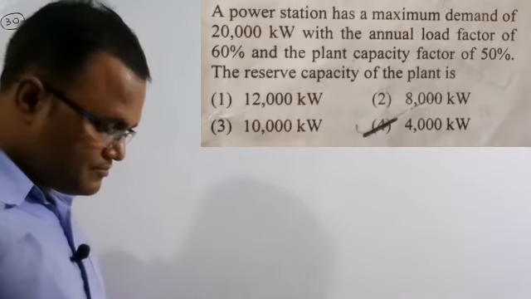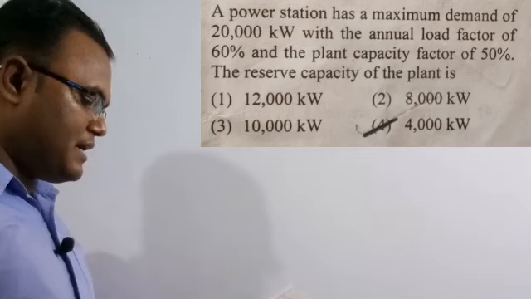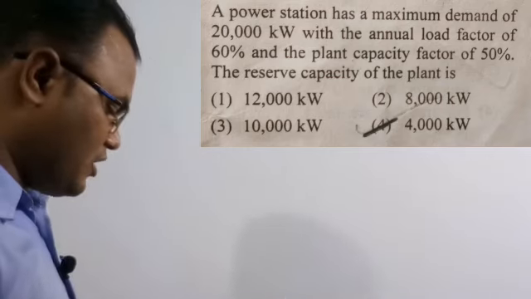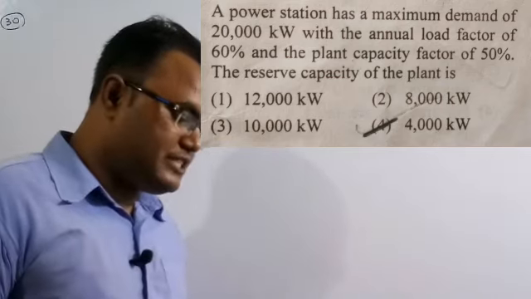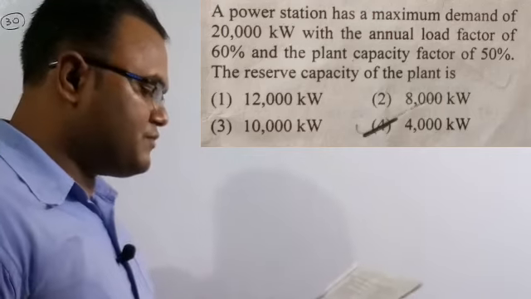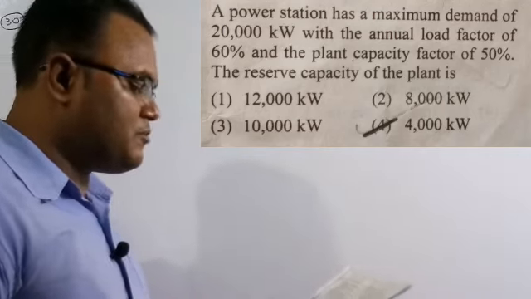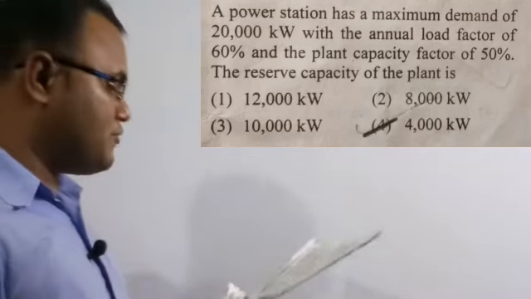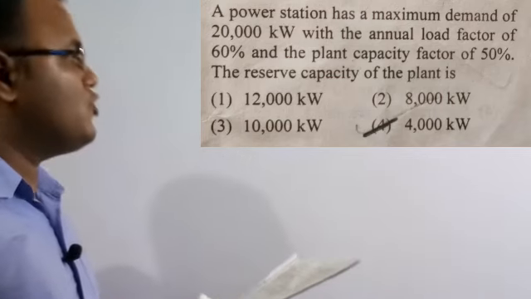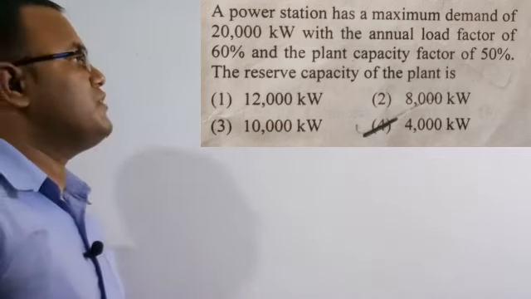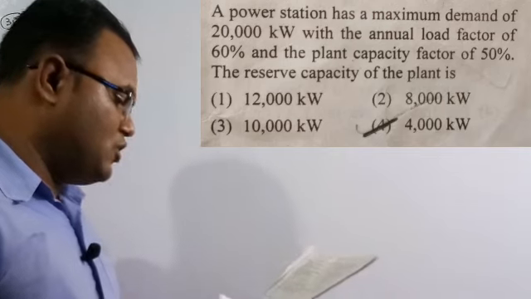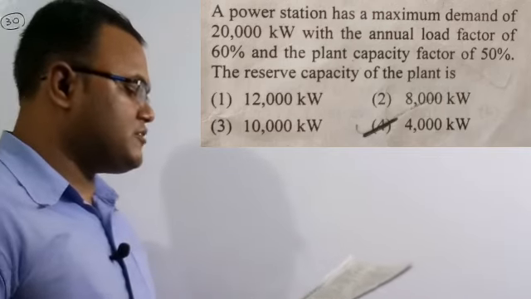So this is the last question of this lecture. The question number is 30. See the question here. The question says that a power station has a maximum demand of 20,000 kilowatt with the annual load factor of 60% and the plant capacity factor of 50%. The reserve capacity of the plant is. So they are given a maximum demand of 20,000 kilowatt, the load factor of 60% and the plant capacity factor of 50%. Now we need to find what is the reserve capacity of the plant.